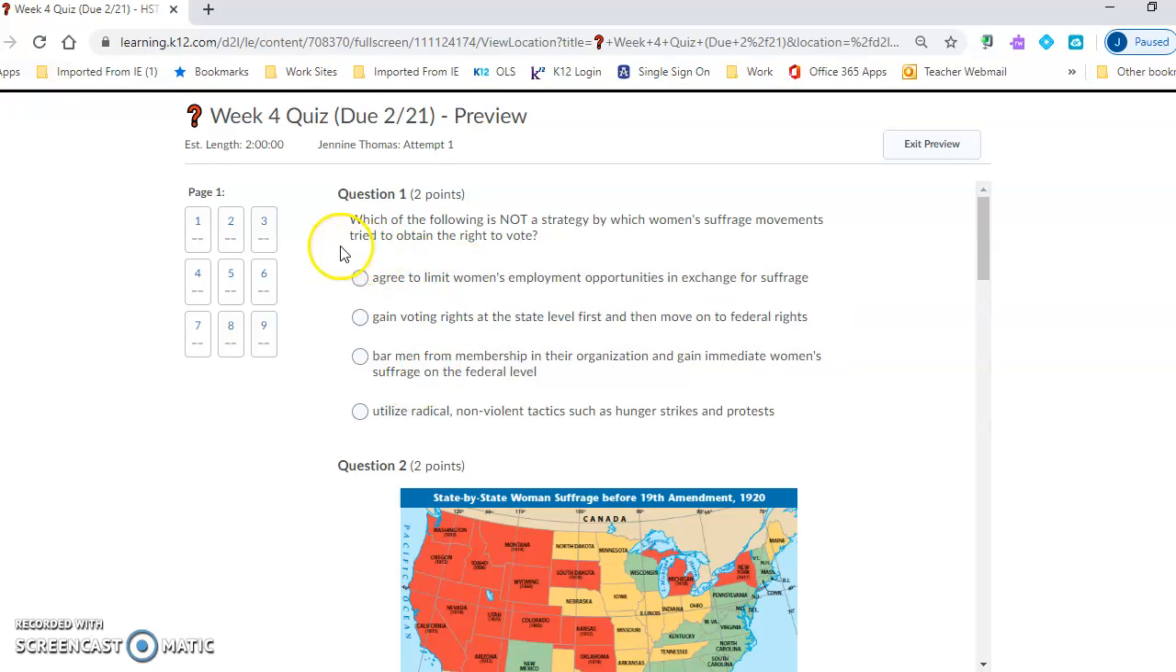Question number 1. Which of the following is not a strategy by which the women's suffrage movement tried to obtain the right to vote? Agree to limit women's employment opportunities in exchange for suffrage, gain voting rights at the state level first and then move on to federal rights, bar men from membership in their organization and gain immediate women's suffrage on the federal level, or utilize radical nonviolent tactics such as hunger strikes and protests.